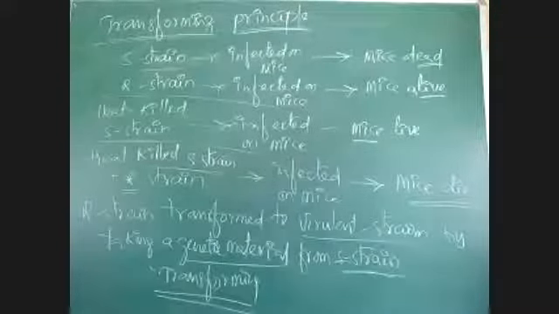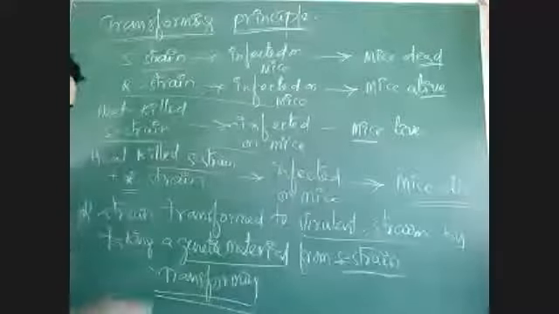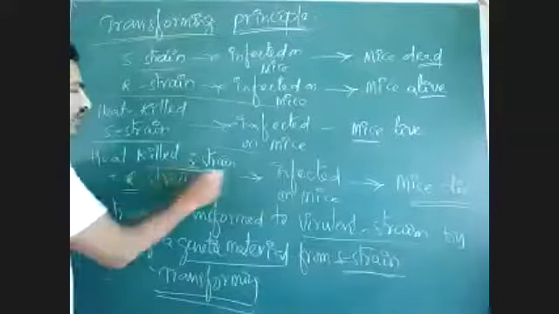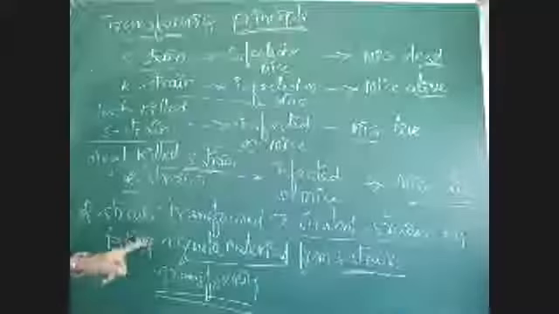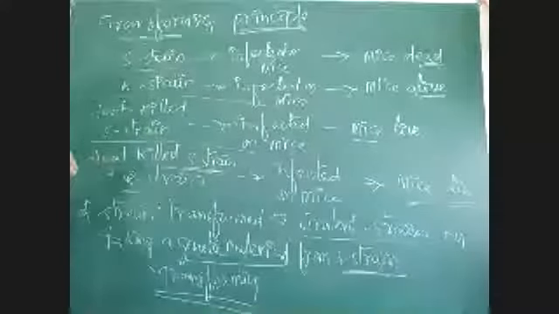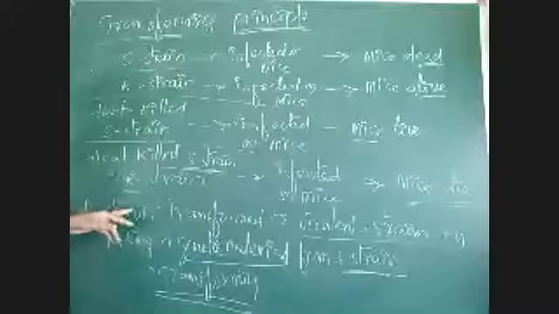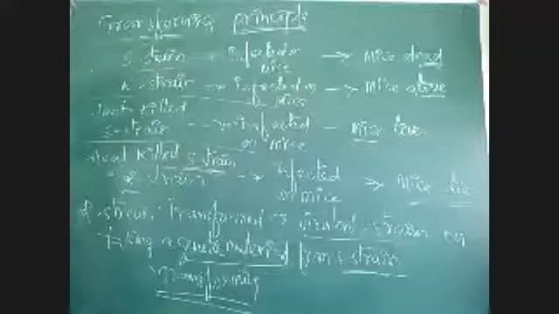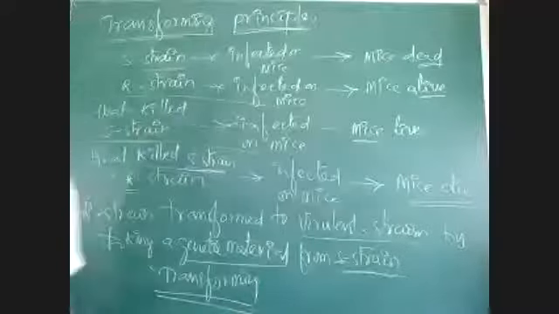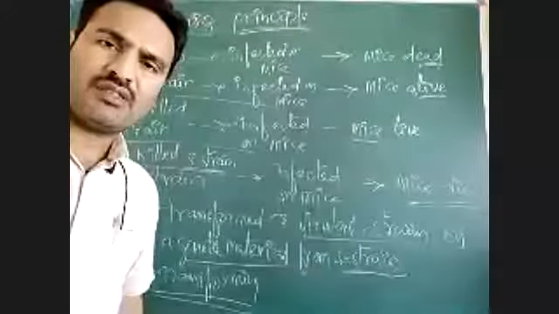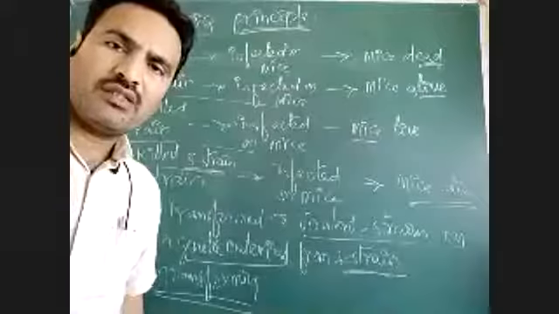So when this R strain is mixed with heat-killed S strain, R strain got some genetic material from S strain, and S strain itself produces a polysaccharide coat. What is responsible for virulence? Virulence is due to polysaccharide coats. Wait one second. Not showing clearly.